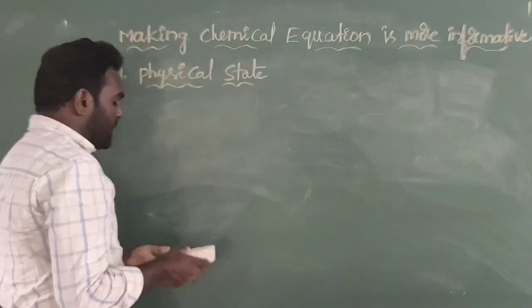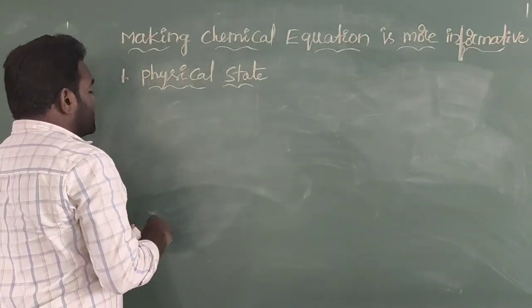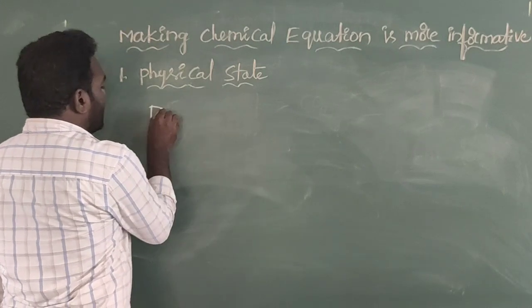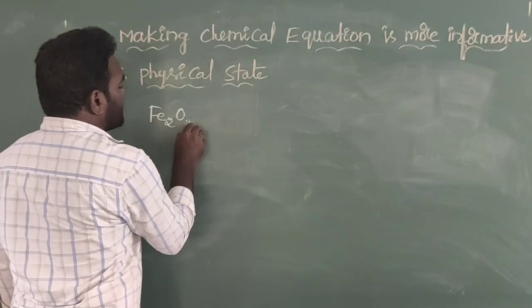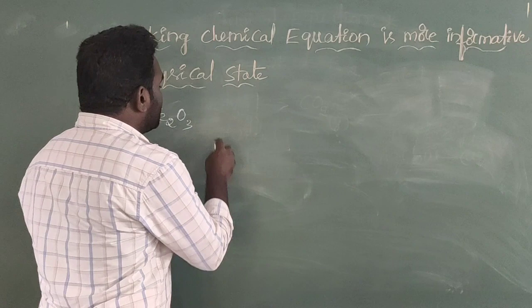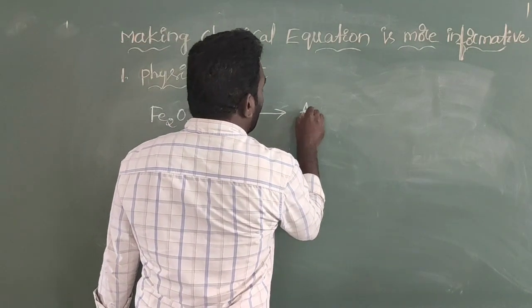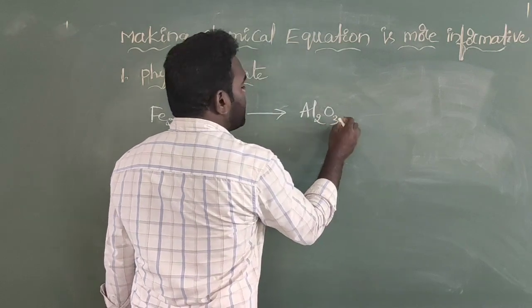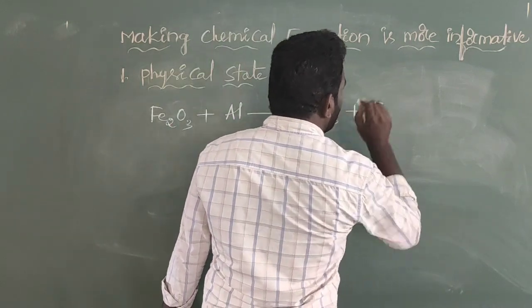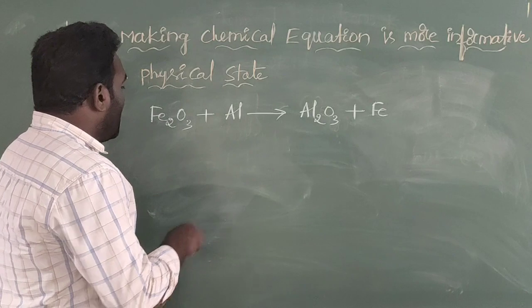I will write one more example here, just like we wrote just now. Fe2O3 is called iron oxide. Generally this iron oxide reacts with aluminium, and it will give rise to aluminium oxide plus iron.